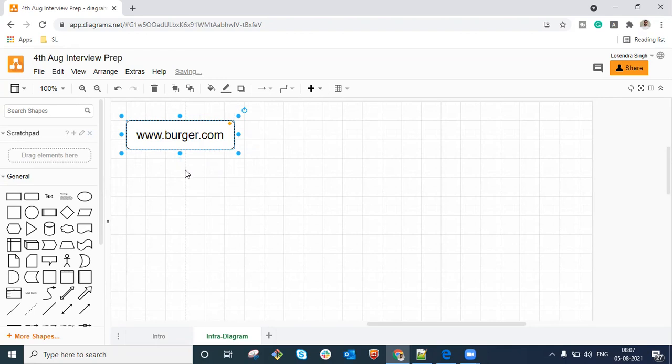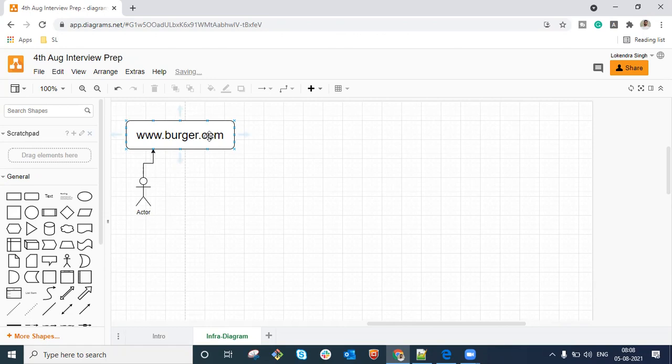When we need to explain this particular component, what are the things that usually come to mind? The very first thing is that there is an actor. This actor is going to type the website name into a browser, and the journey begins from here.